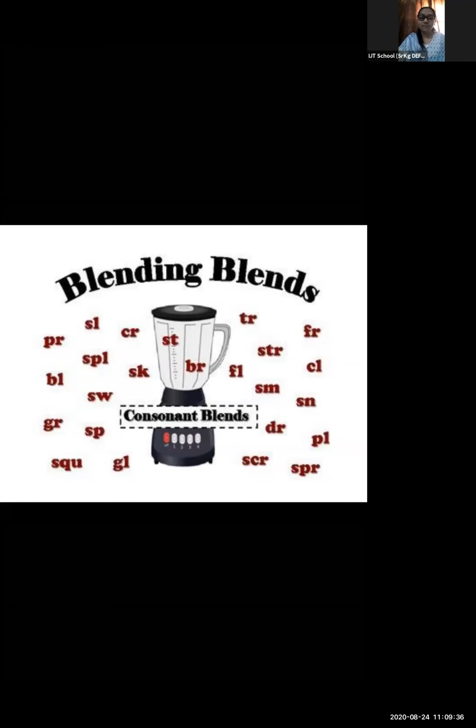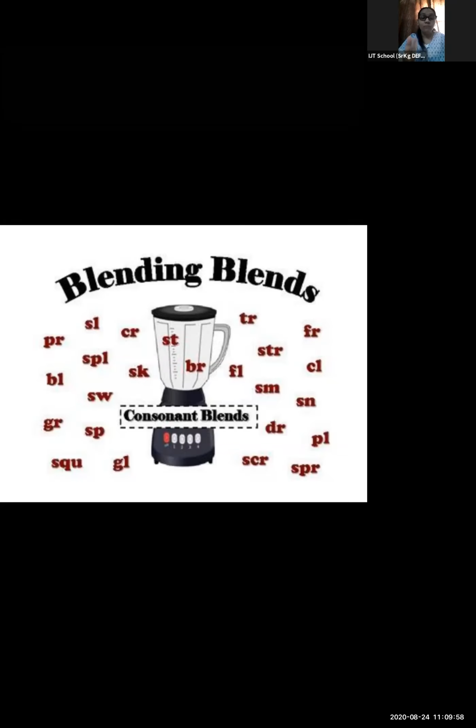It's T. When I combine both these letters, जब मैं इसको blend करती हूँ, combine करती हूँ, S and T, I bring both letters together and I get a sound. When I combine these both letters, I get the sound of both the letters. मुझे दोनों letters के sound सुनाई देते हैं.